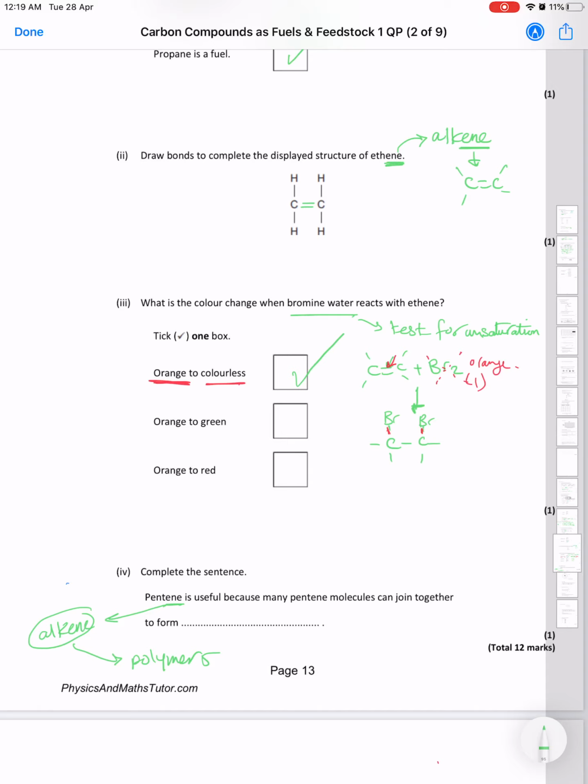Okay, pentene is useful because many pentene molecules can join together to form polymer. So you can say here polymer. If you want to be more specific and write the name of the polymer that the pentene will form, you can go ahead and write polypentene. And we mentioned before that to name the polymer, it always takes the name of the monomer. The monomer here is the pentene, so it will form polypentene. Okay.